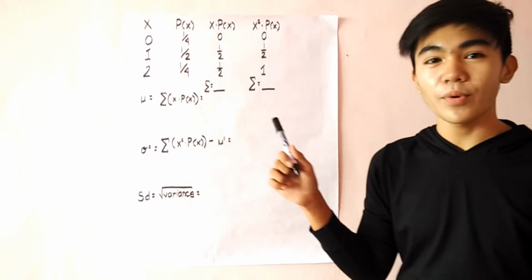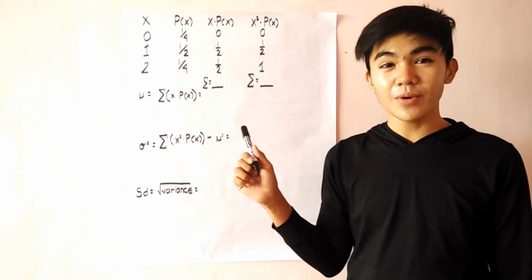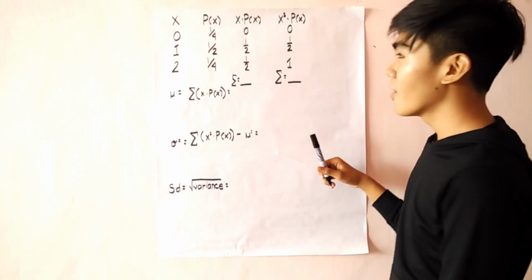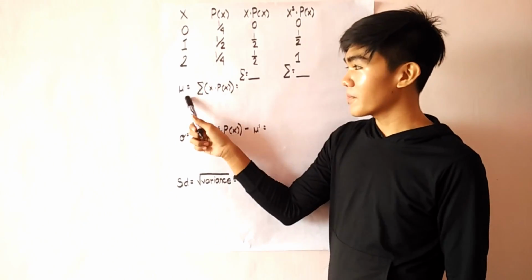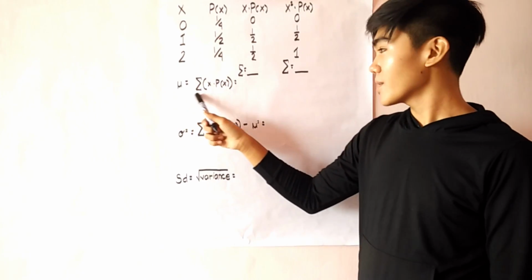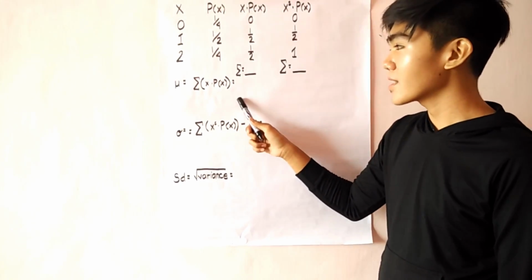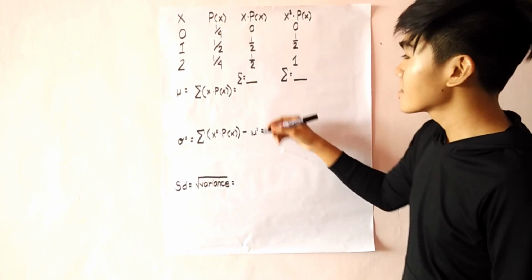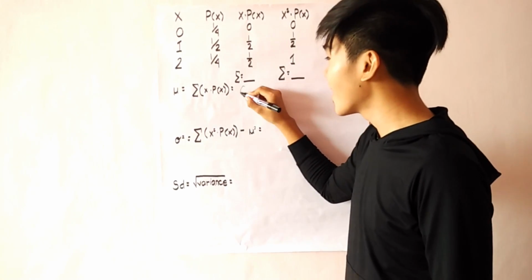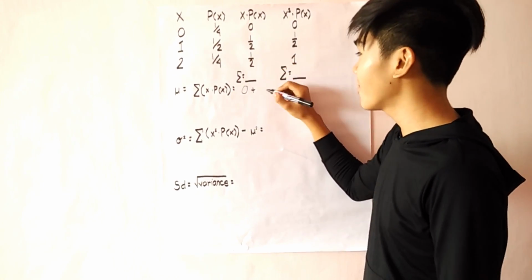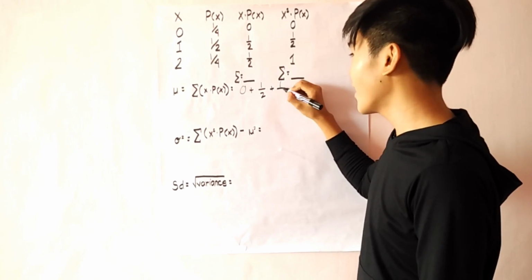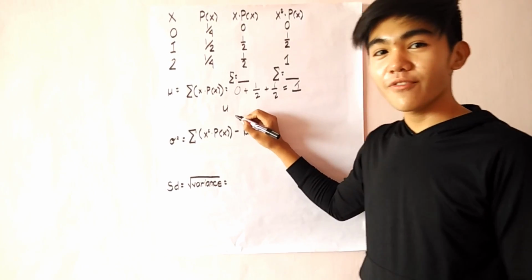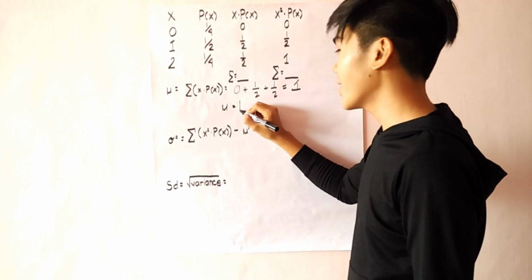So, here is an example of a table wherein we will compute the value of the mean, the variance, and the standard deviation. Now, first, for solving for the mean, which is the summation of x times p of x, we will add all the values in x times p of x. So the values are 0 plus 1/2 plus 1/2, which is equal to 1. So the mean of this table is equal to 1.